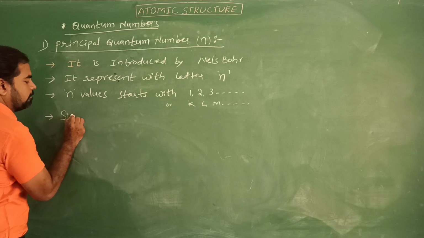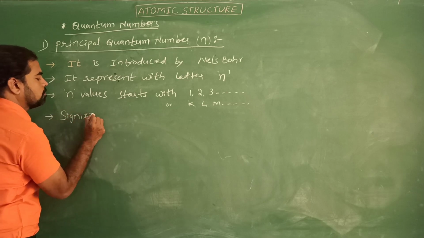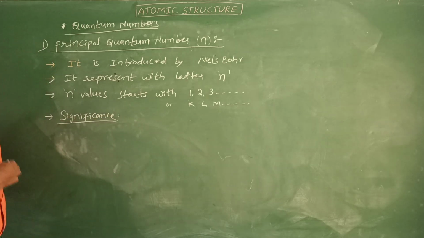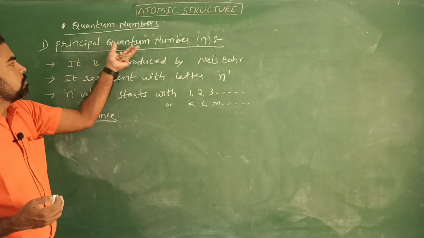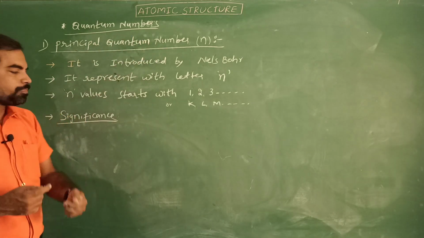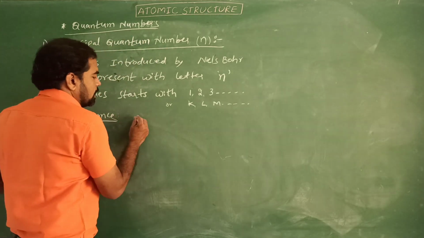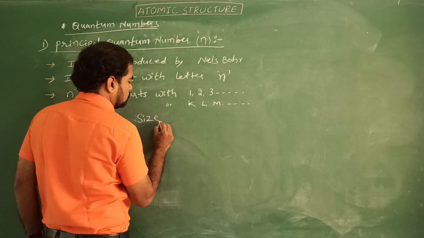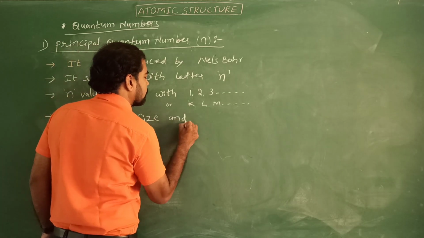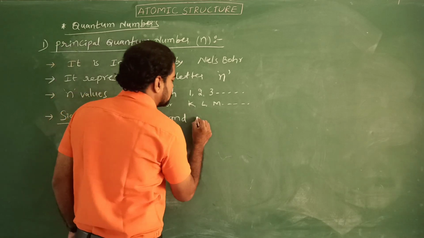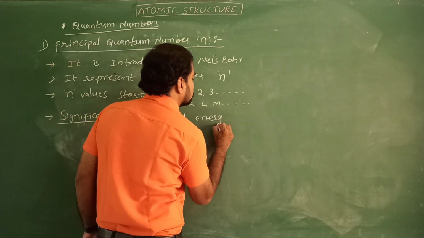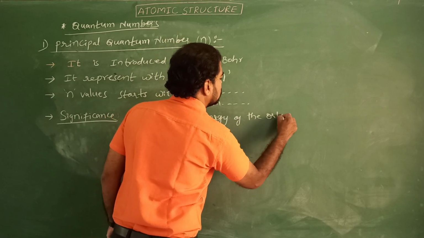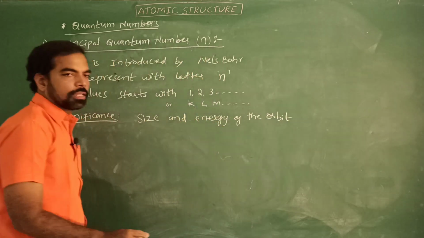Significance. It is a very, very important one from your examination point of view. Significance means the principal quantum number mainly explains the size and energy of the orbit.